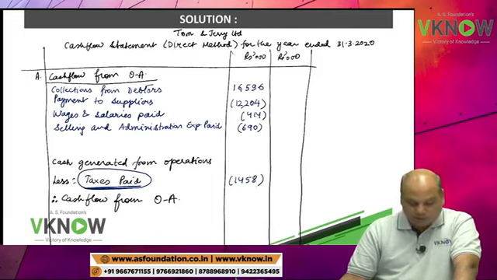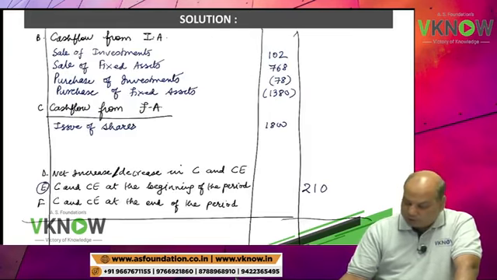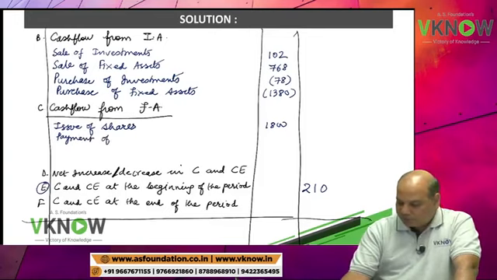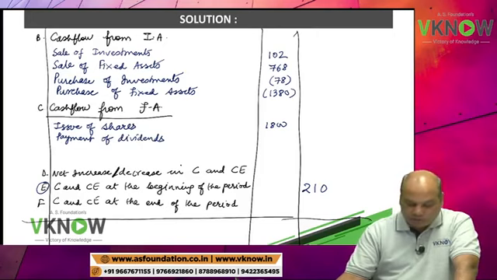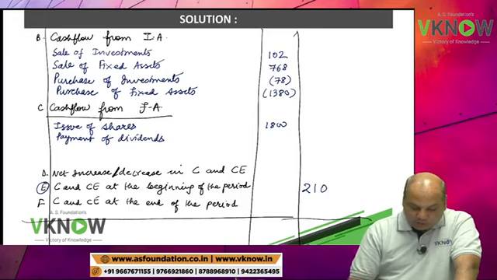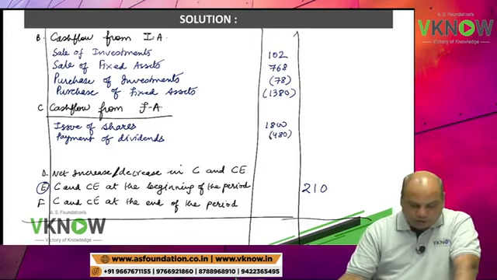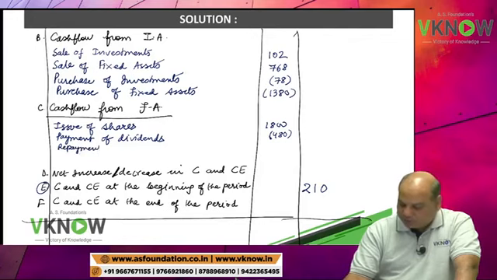Presentation is also important. Payment of dividend will be a financing activity. When you do more practice, you will learn how to keep space in the answer and how many working notes will be required. So payment of dividend is 480 in bracket. Repayment of bank loan, same financing activity.